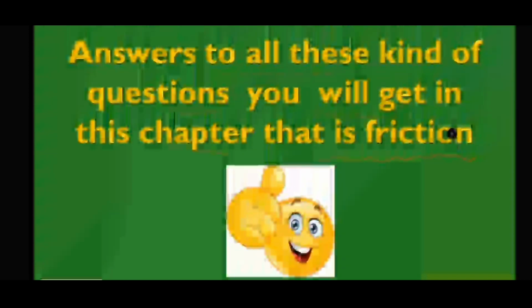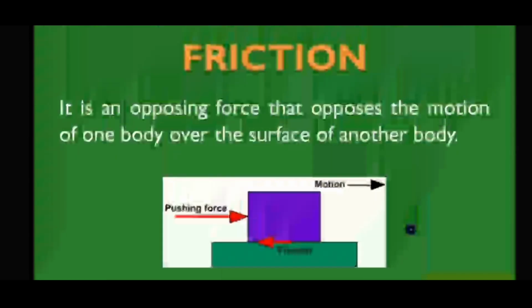Even when somebody is walking, if they keep their leg on a banana peel, they will slip down. There also the banana will be sticky and the opposing force, that is friction, will take place and affect our walking. Now we are going to answer all these kinds of questions you will get in this chapter, that is friction.